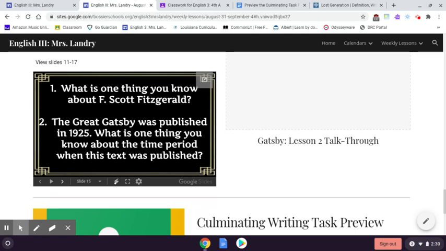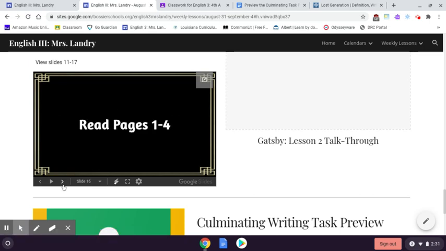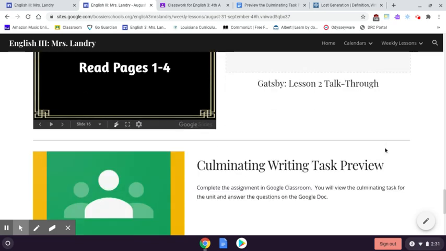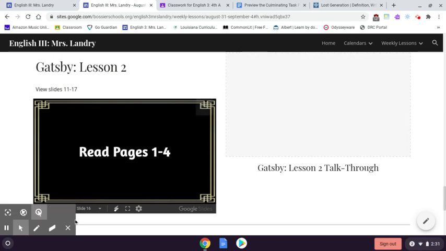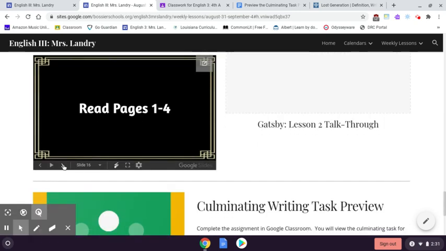What is one thing you know about that time period when the text was published? So, a couple of things. One, we have the height of the Lost Generation text. Two, we have the Roaring Twenties, and you're going to see that in this book over and over and over again. Three, we want to note that a lot of people are losing the sense for the American dream, and you're going to see that present throughout this book as well. Okay, and then again, you'll watch that video to go through pages 1 through 4 and annotate with your sticky notes while you watch the video.